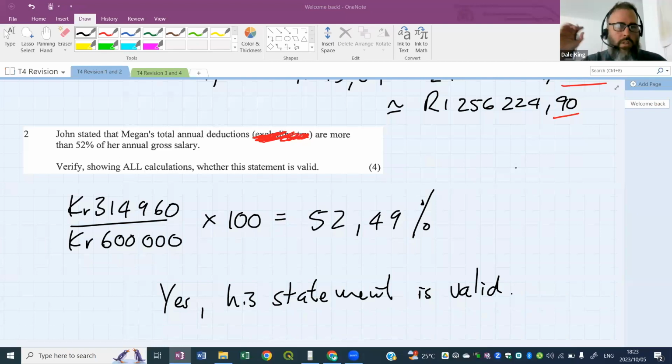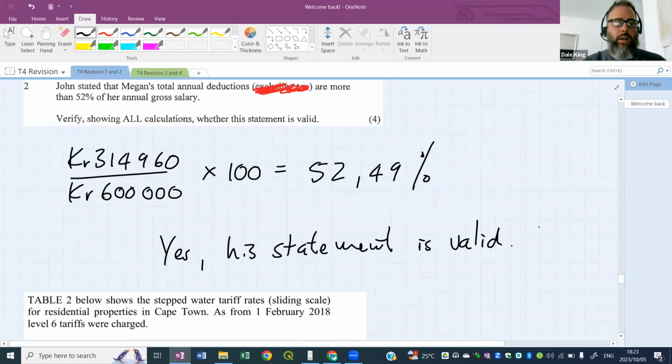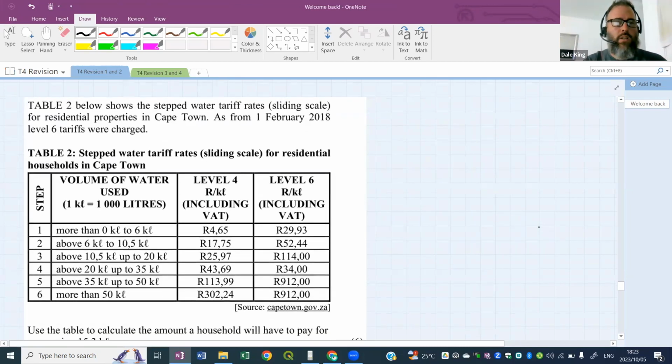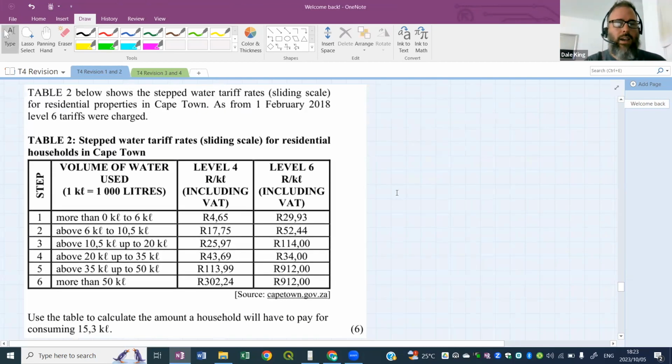Now, you know me, we start off nice and easy in the shallow waters and we move to the deeper waters. And I know you dread it when I say that, but we have to push. We have to learn. We have to stretch ourselves. So I'm going to give you guys a tariff table. There we go.